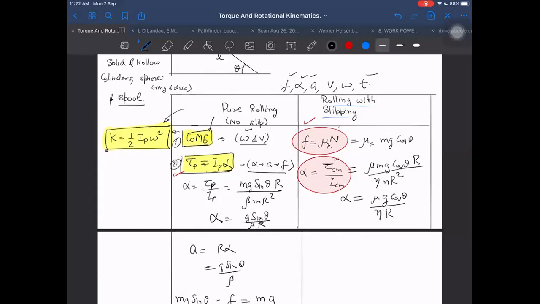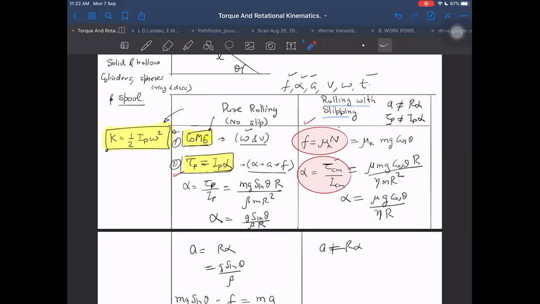What about A in the second case? Don't use A equal to R alpha, not applicable. Don't use tau_P equal to I_P into alpha. Don't use it. Why not? Because P is not the instantaneous center of rotation in the second case. So these two, don't use. Remember not to use them.